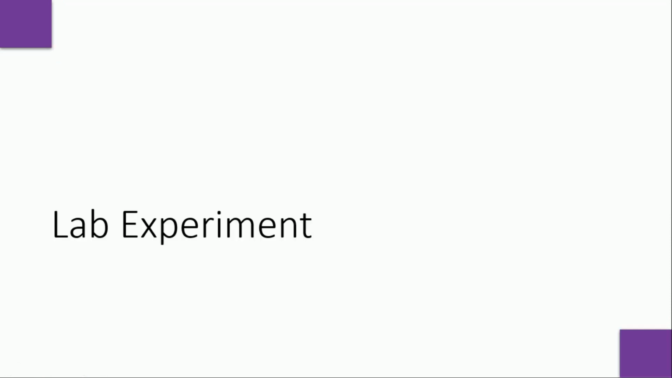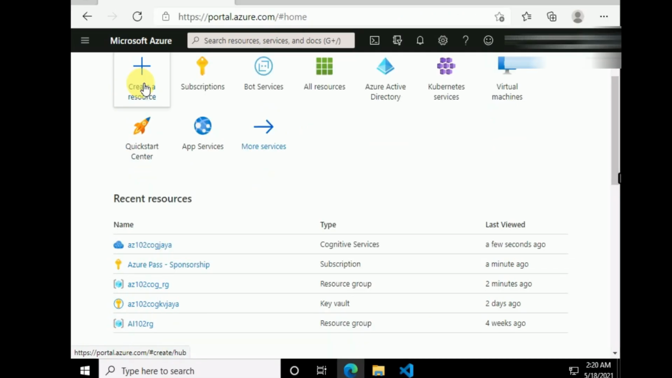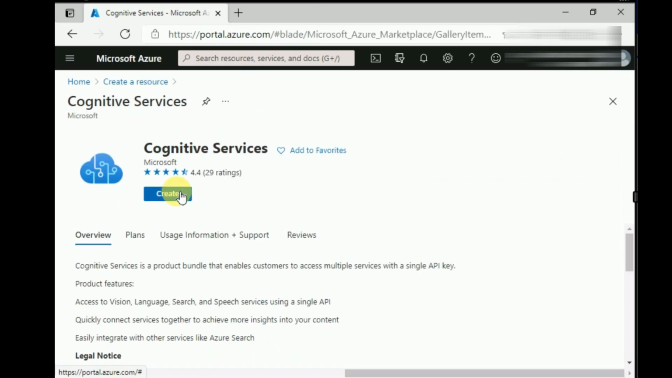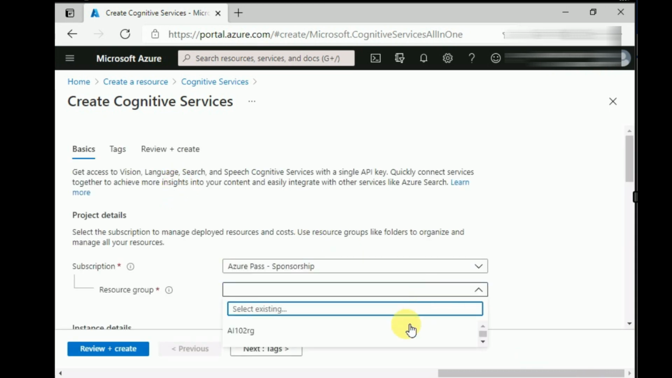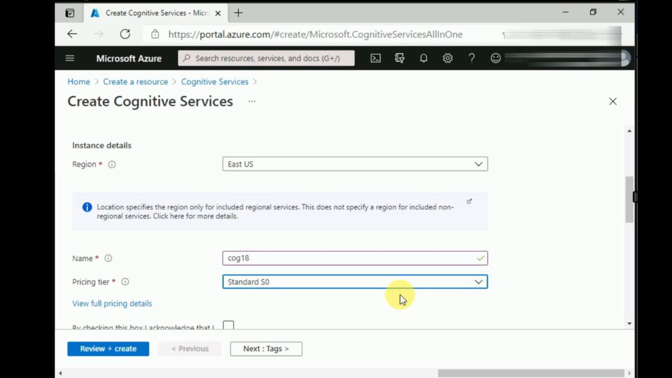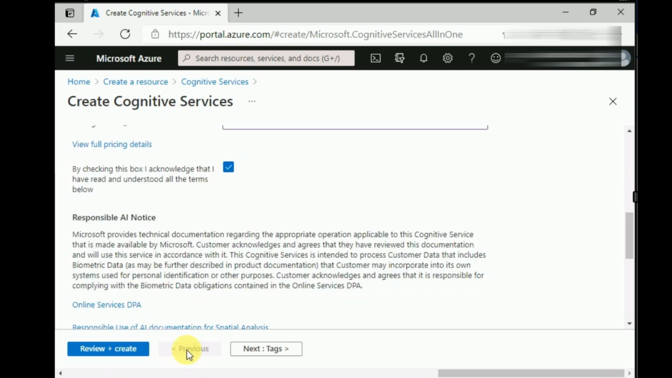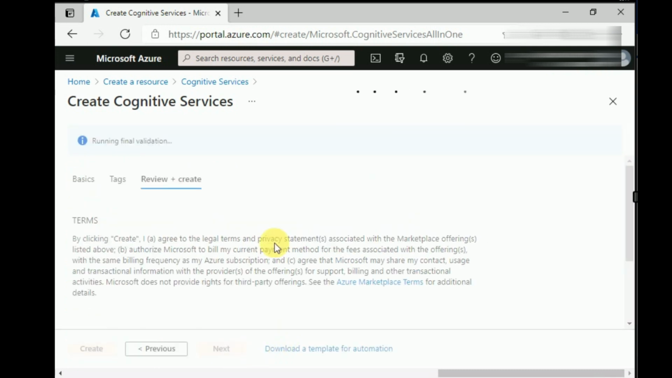Let's start the lab experiment using Text Analytics API. Let's log into Microsoft Azure portal with live ID and password. Let's create an Azure Cognitive Service resource. Here we will select a resource group which I have already created and a unique name for the resource. Let's review and create it. It will take some time to create a resource.